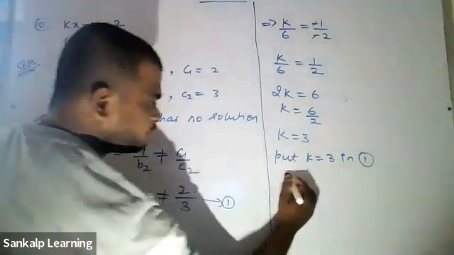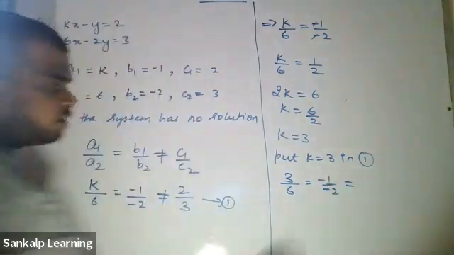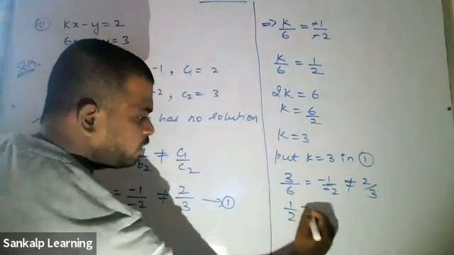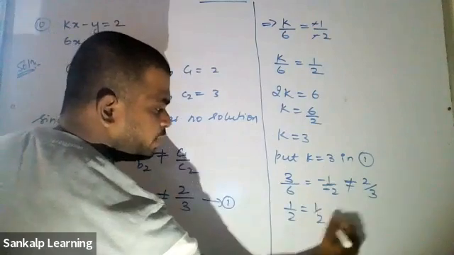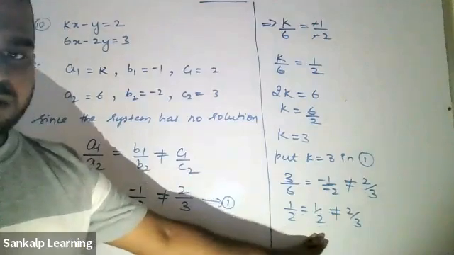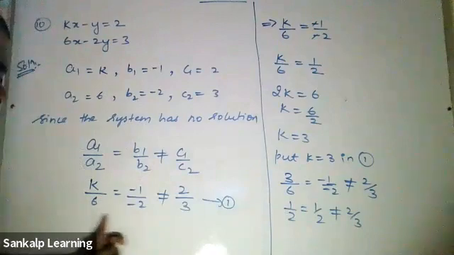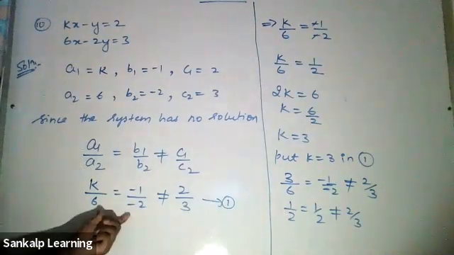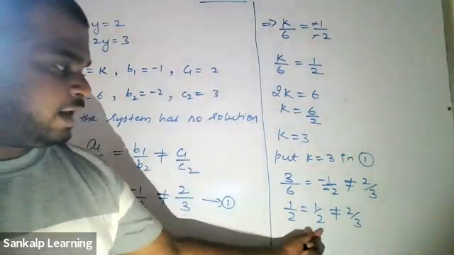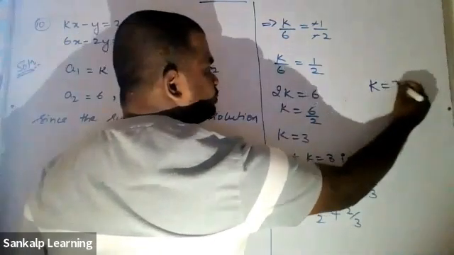3 by 6 is equal to minus 1 by minus 2, which is not equal to 2 by 3. 3 by 6 is 1 by 2, and minus 1 by minus 2 is also 1 by 2, which is not equal to 2 by 3. 1 by 2 is obviously equal to 1 by 2, and 1 by 2 is obviously not equal to 2 by 3. Therefore, this condition is satisfied: the first two things are equal and it is not equal to the third thing. Therefore, k is equal to 3 is the correct value.